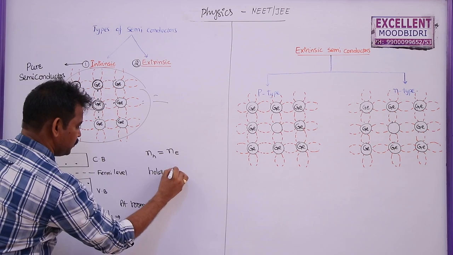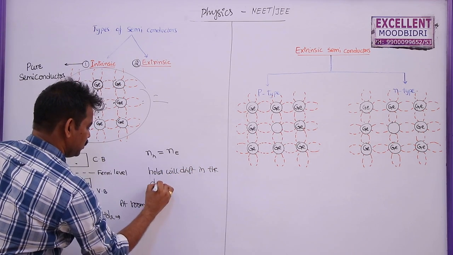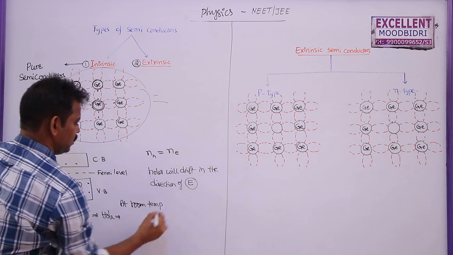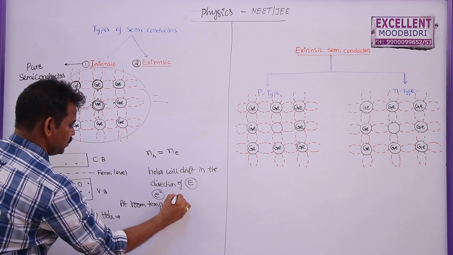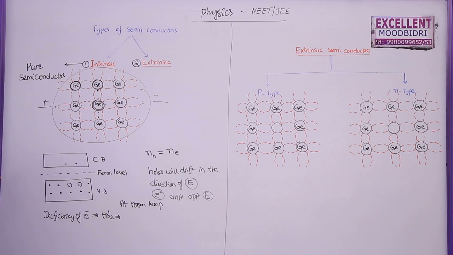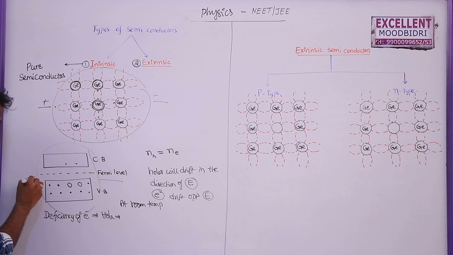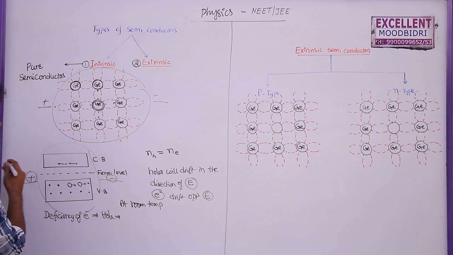Holes will drift in the direction of the electric field, whereas these free electrons will drift opposite to the applied electric field. So let us say this is the crystal, this is the positive plate and negative plate. Electric field is from left to right. Now the holes will move towards the right side, electrons will move towards the left here.